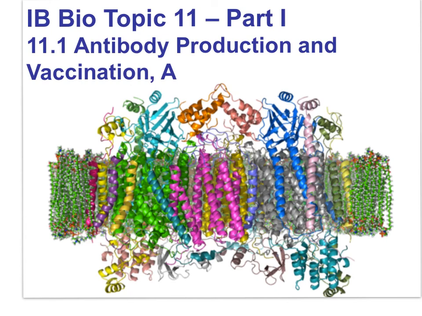IB Bio Topic 11, Animal Physiology 11.1, Antibody Production and Vaccination. This movie has its focus on the specific defense against disease mechanisms, particularly antibody production. That said, there are other details here that ensure full coverage of the IB syllabus within this topic.